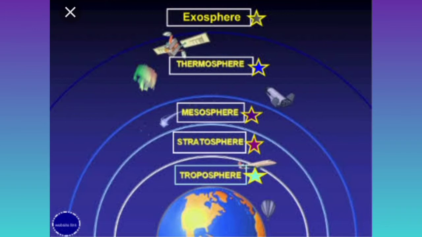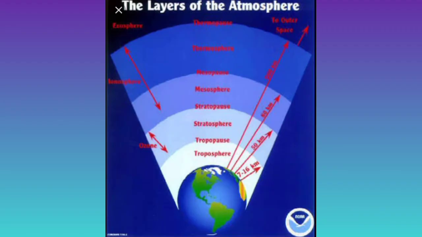Next, we can study the structure of the atmosphere. See, that is troposphere, stratosphere, mesosphere, thermosphere, exosphere. These are the layers of the atmosphere. So, we are seeing the troposphere at the bottom. It is about 13 kilometers in height. The air we breathe exists here.